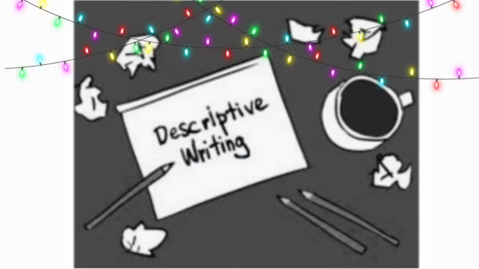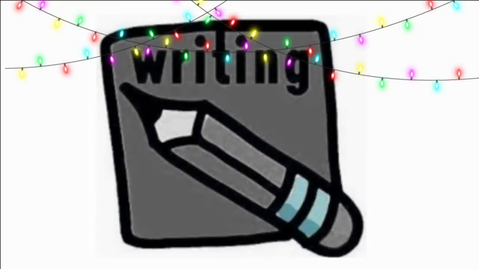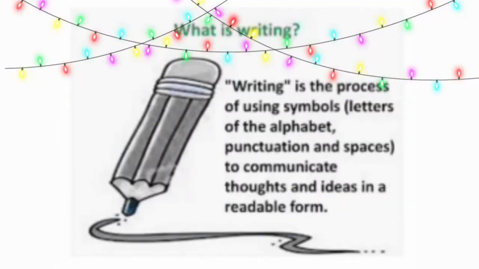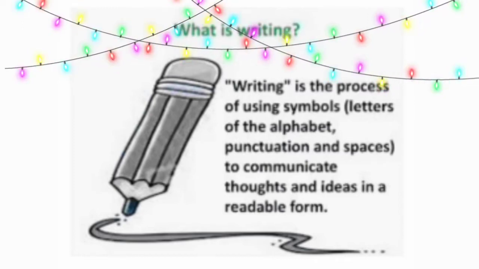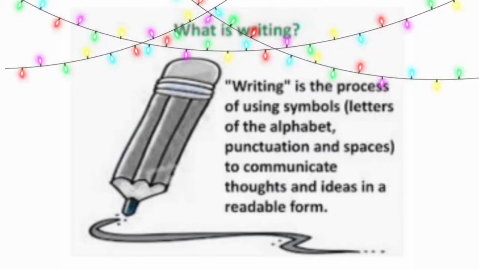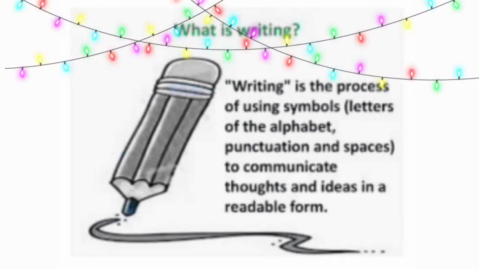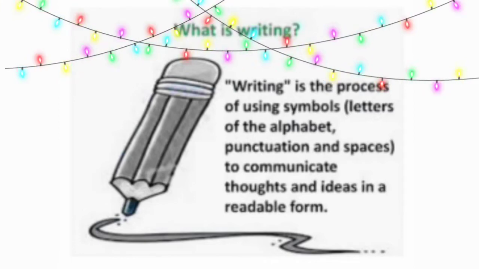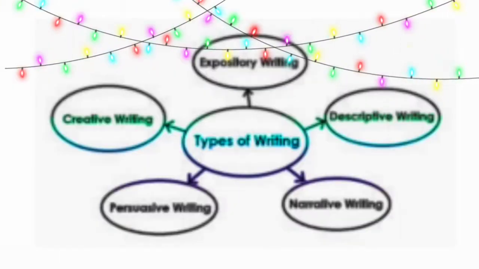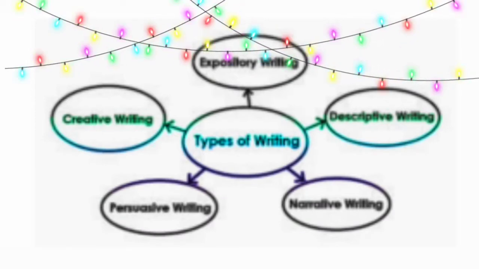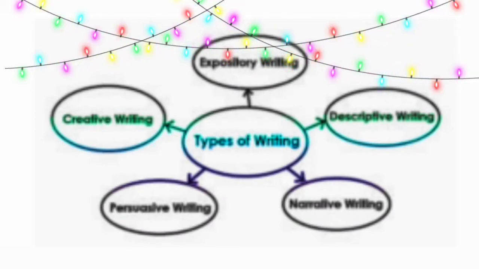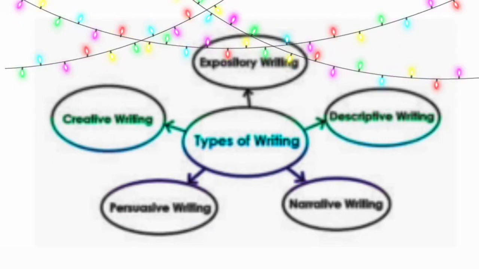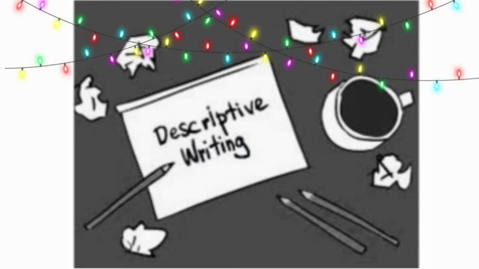Today, our topic is descriptive writing. First, let's discuss what writing is. What is writing? Writing is the process of using symbols. These symbols include letters of the alphabet, punctuation, and spaces. These symbols are used to communicate thoughts and ideas in a readable form. There are 5 types of writings: expository writing, creative writing, persuasive writing, narrative writing, and descriptive writing. Today we are going to learn descriptive writing.